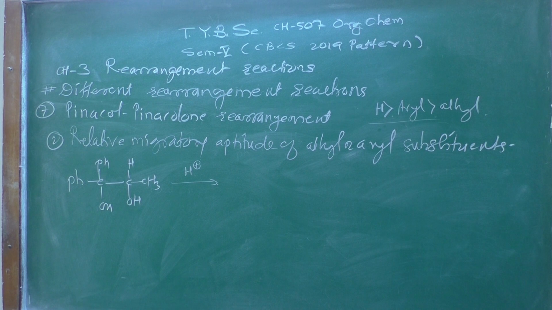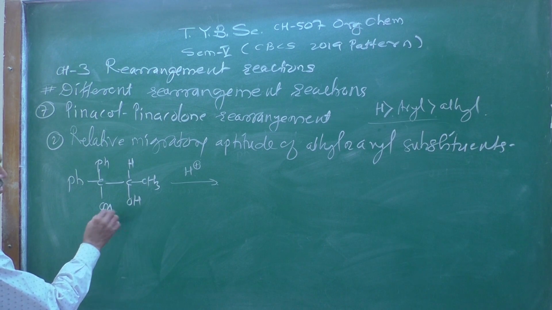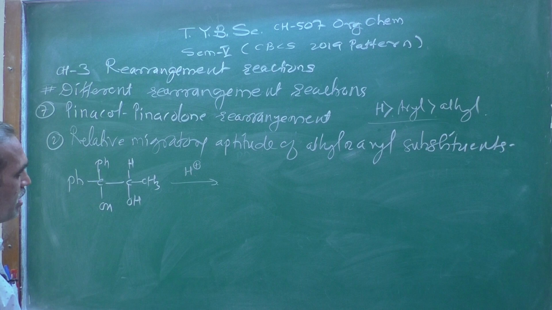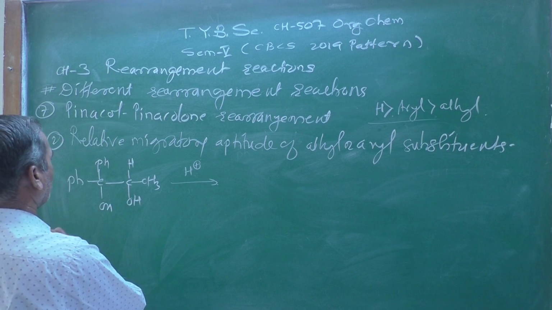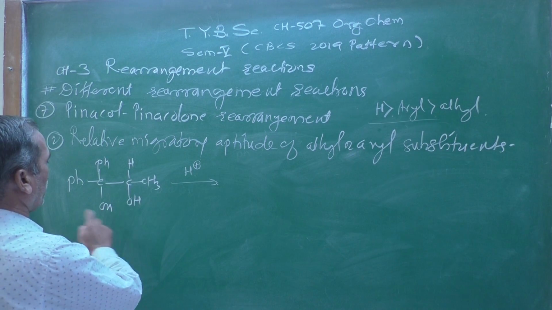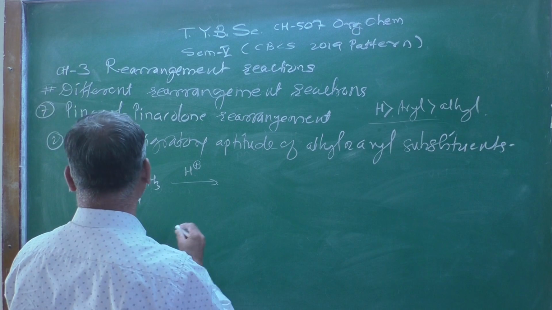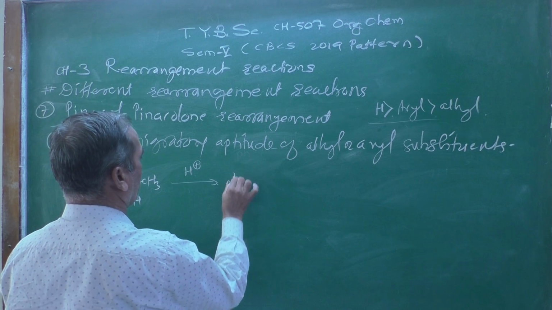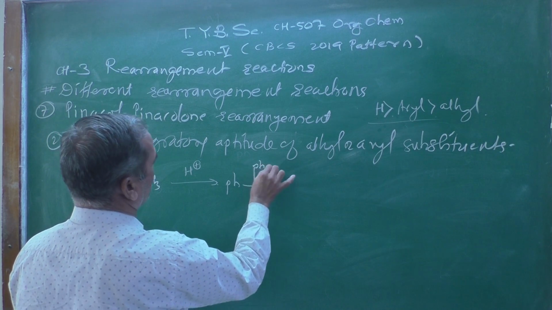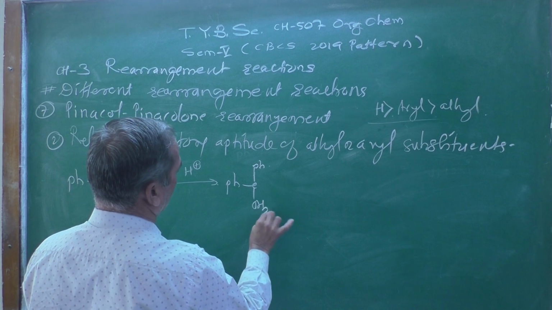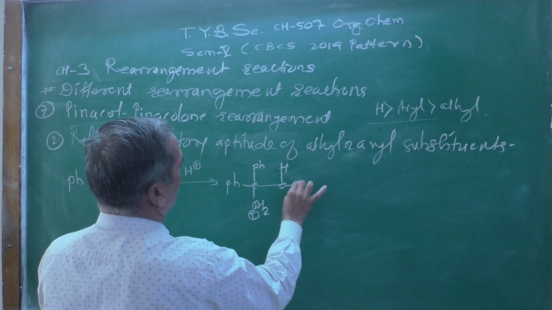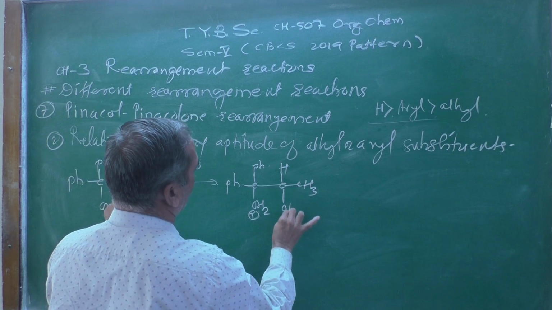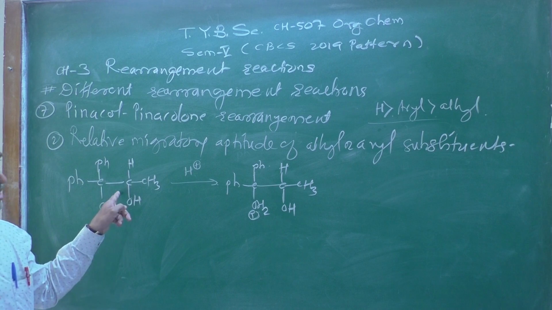H plus, now again there is a competition, two hydroxyl groups are there. Which hydroxyl group is going to protonate, first one or second one? Let us see once again. This gets protonated over here, Ph, then once again Ph, here OH2, positive charge over here, rest of the organic molecule remains as it is, like this.